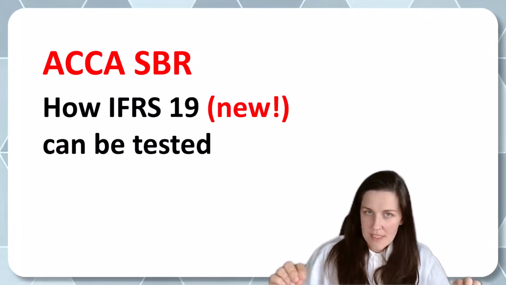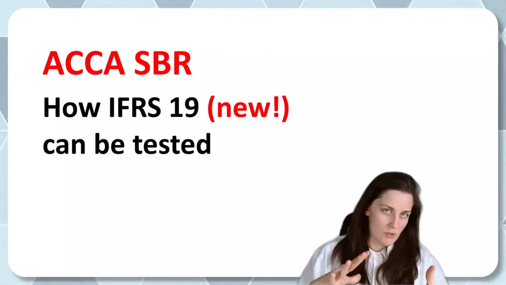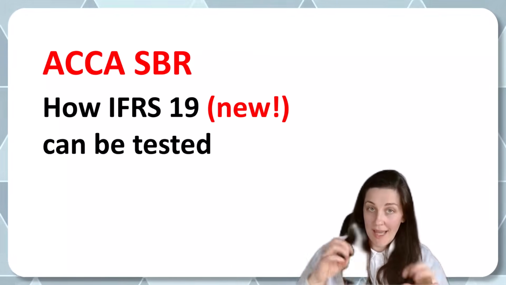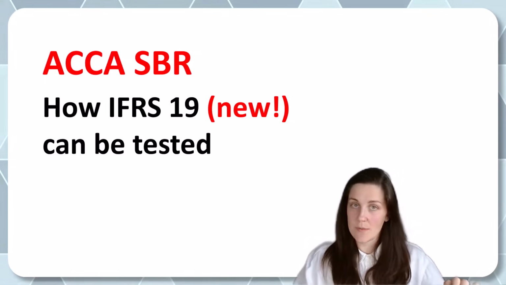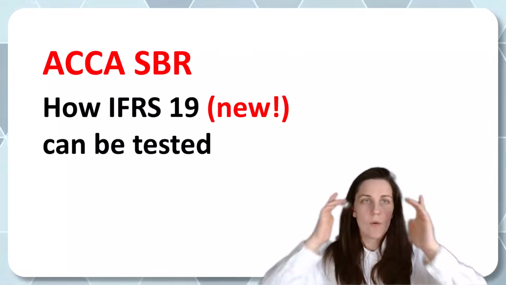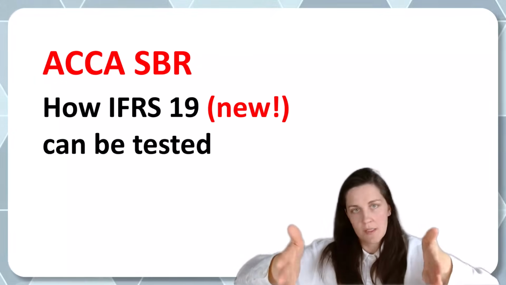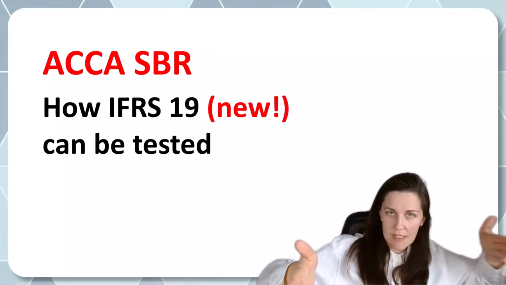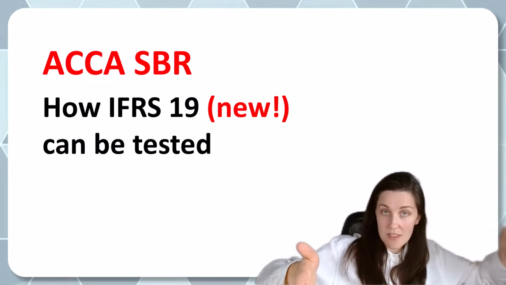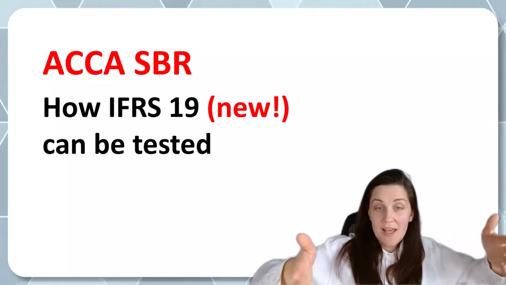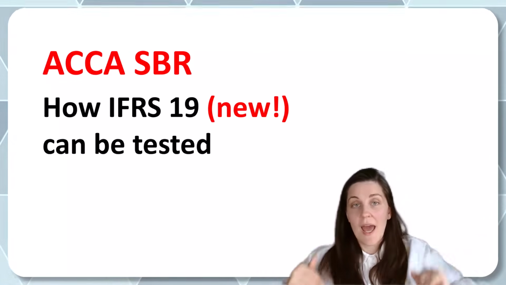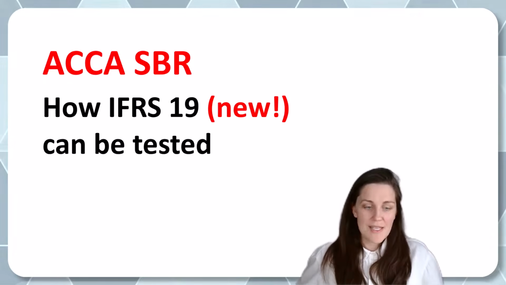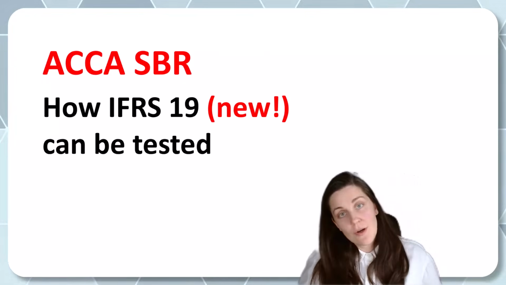So IFRS 19 reduces the notes, but doesn't change the figures. And if we are going to apply it, we will have to make this explicit statement that we do. And we're going to start applying it from a certain period. And we will have to restate the previous period, the comparative figures and the comparative disclosures, so that they would match the layout of the current period's financial statements. And that is basically it. So as you can see, not rocket science.